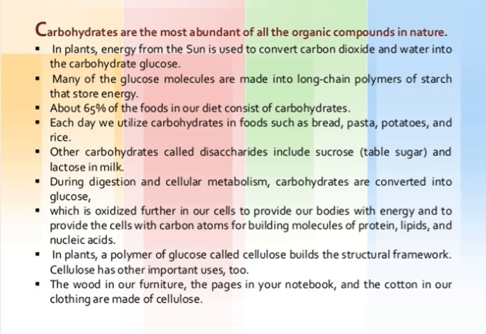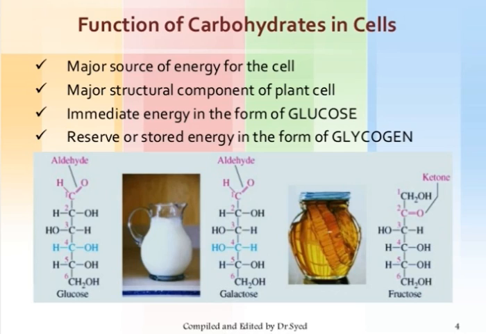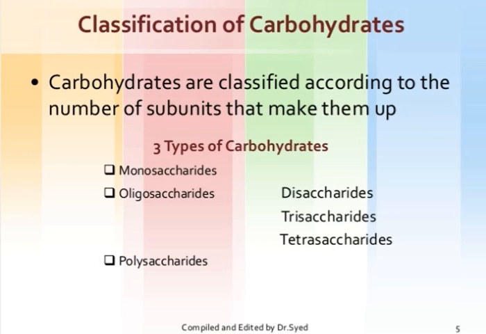Then functions of carbohydrates in the cell. It is a major source of energy for the cell, and a major structural component of the plant cell, providing immediate energy in the form of glucose and reserve or stored energy in the form of glycogen. These are mainly aldehydes and ketones. Let's study the classification of carbohydrates. Carbohydrates are classified according to the number of subunits that make them up. That means monosaccharides.